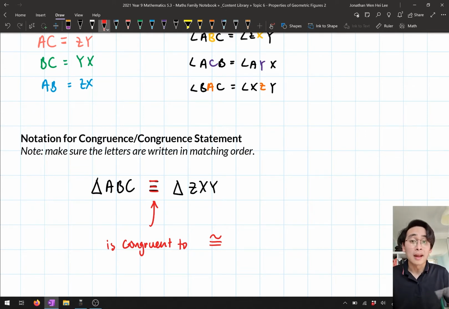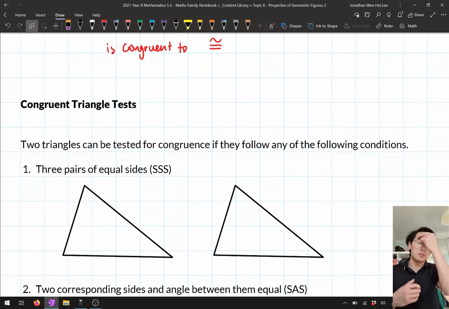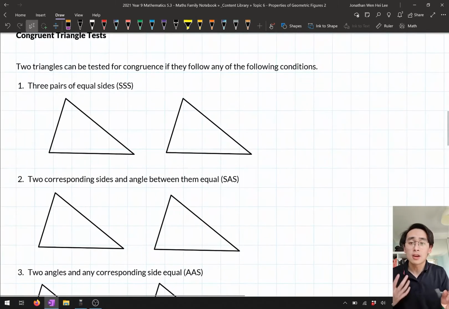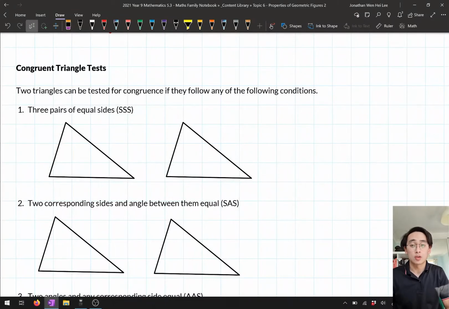What we also need to talk about is we need to identify a few tests to actually check for congruence. And what we're going to be focusing on is, in particular, triangles. With triangles, there's actually a few special things that we can do to actually prove that two triangles are congruent. The first thing we need to actually be able to do is identify a few congruence tests. Now, congruence tests, you can kind of think of it as like a checklist of things that are required to show that two triangles are congruent.